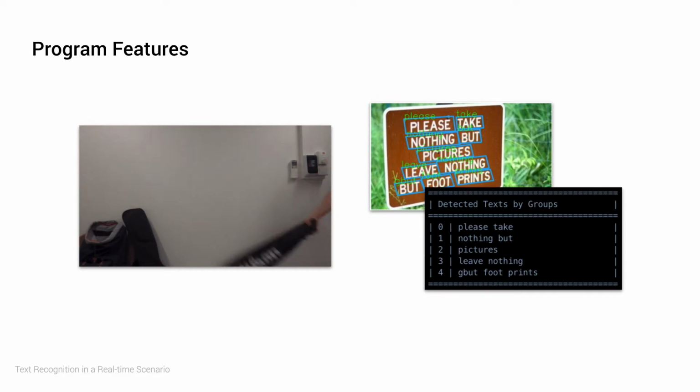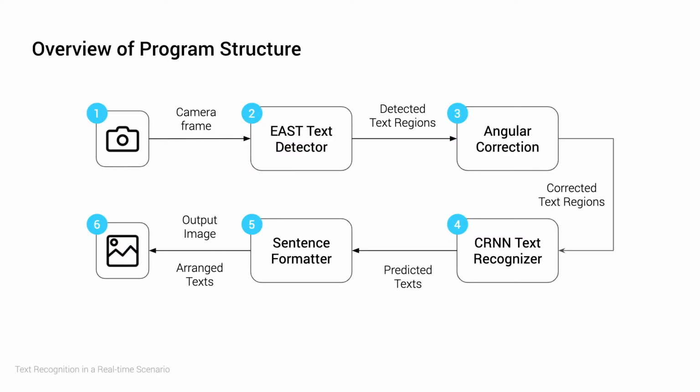Furthermore, the program can also arrange the detected text in static images in the order in which they are meant to be read from the image, and I will give a quick demonstration on all of this in a bit. Each input image or camera frame basically goes through this pipeline. Firstly, text regions are extracted via a pre-trained EAST text detector, and each text region goes through some pre-processing to align them horizontally before being passed into the trained CRNN text recognizer.